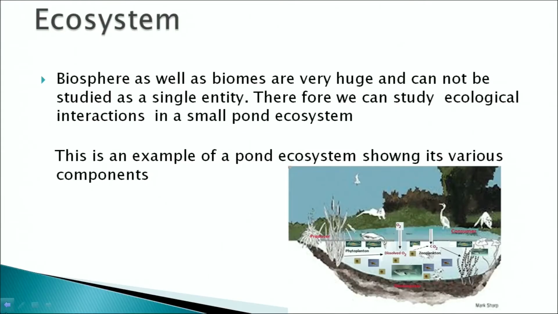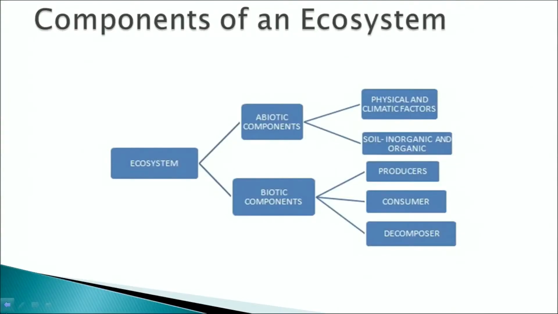Biosphere as well as biomes are huge and cannot be studied as a single entity. Therefore, we can study the ecological interactions in a small pond ecosystem. This is an example of a pond ecosystem showing its various components. The components of an ecosystem can be divided into two: abiotic components and biotic components. The abiotic components are physical and climatic factors, soil, inorganic and organic. The biotic components are producers, consumers and decomposers.